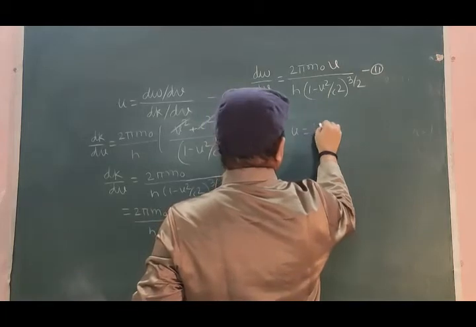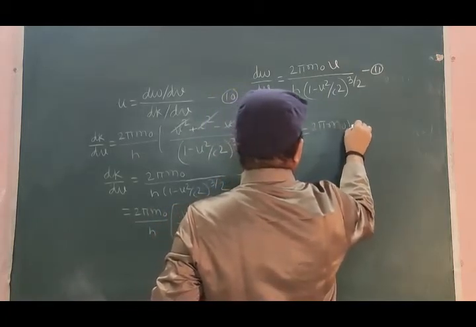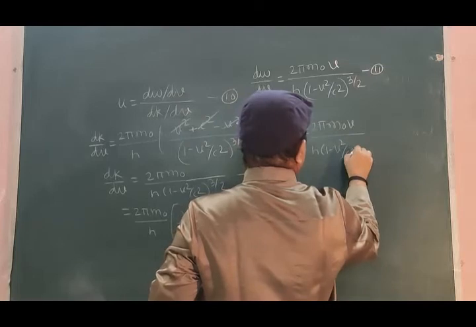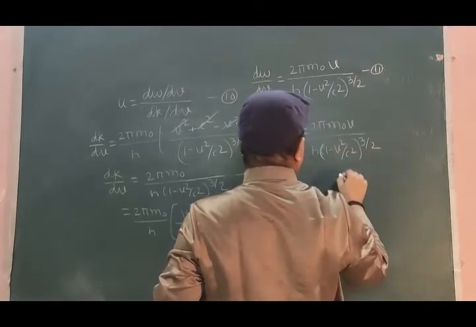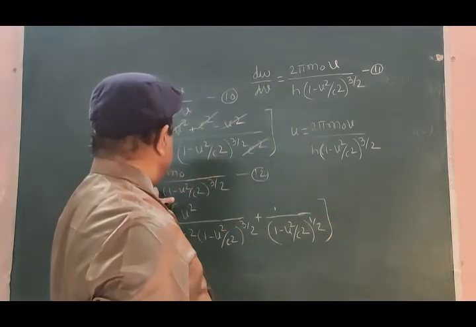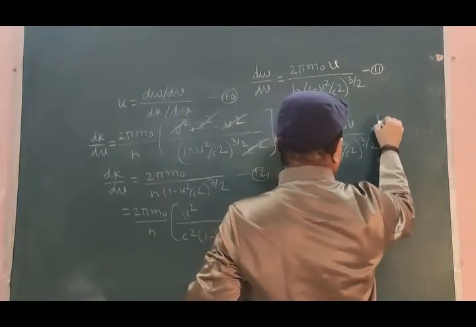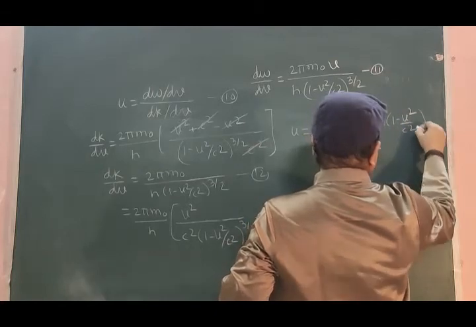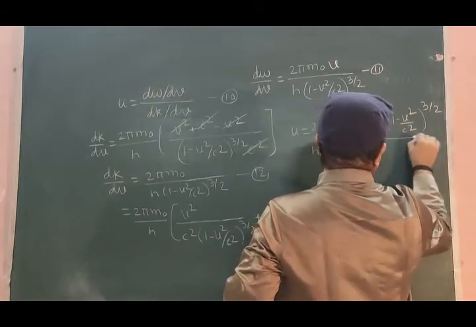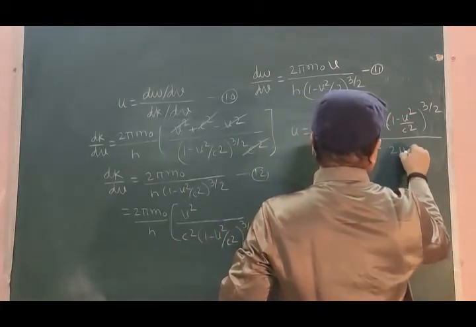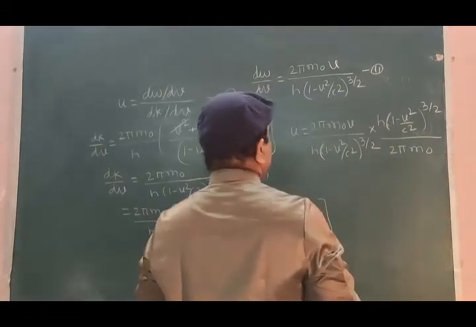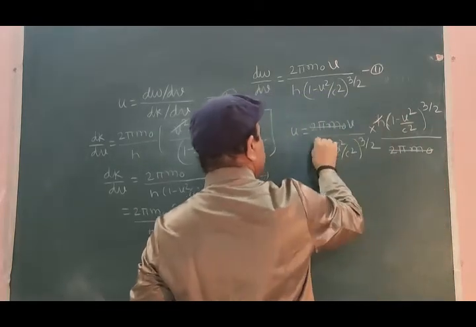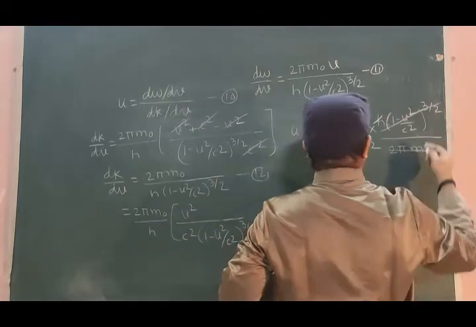this thing first, 2 pi m0 v divided by h into [1 minus v square by c square] to the power 3 by 2, this divided by this, that is nothing but multiplied by h into [1 minus v square by c square] to the power 3 by 2 divided by 2 pi m0. 2 pi m0 gets cancelled, h gets cancelled, this bracket gets cancelled.